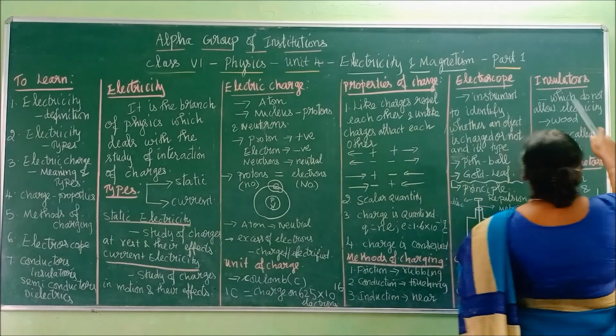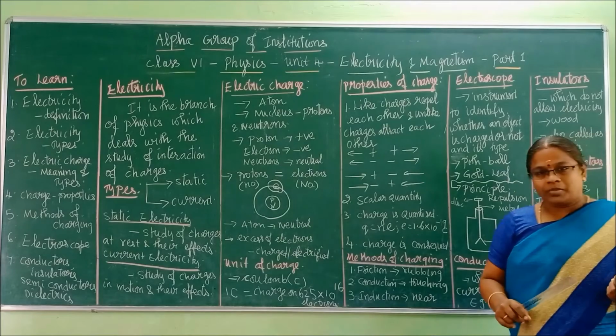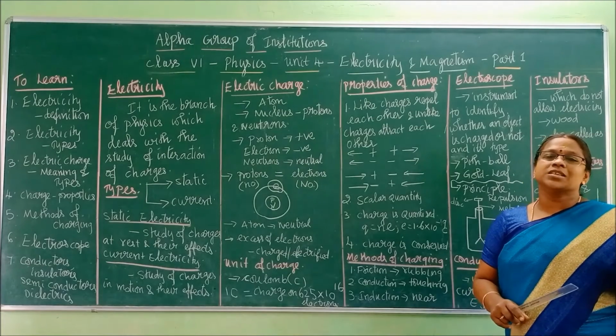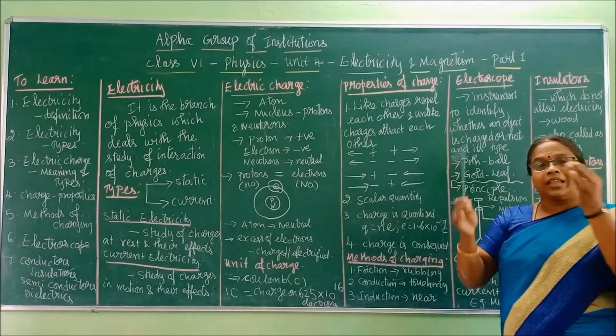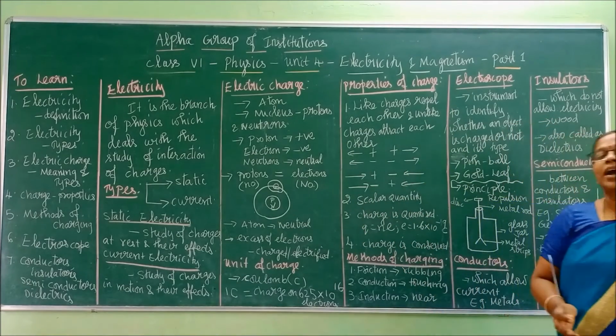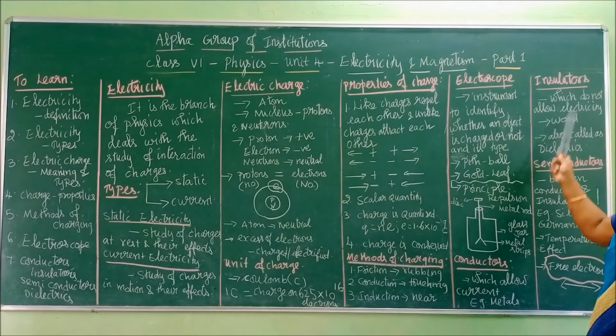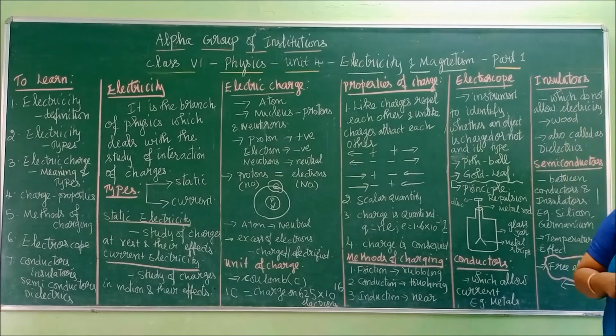So when you are writing in the examination, you have to write examples also, even if it is not asked. Now what are insulators? Insulators are the substances which do not allow electricity to flow through them. Take wood as an example. Even if they touch the electricity with that wood, it won't accept the current. It won't allow the current to flow through it. So they are called insulators. Say the word insulators. Example, wood.